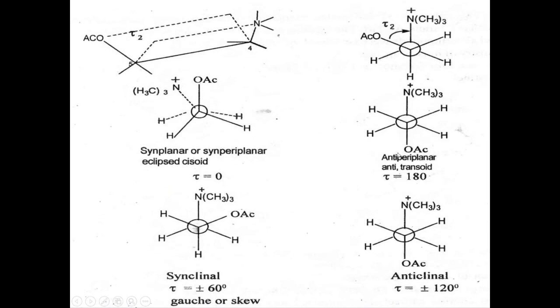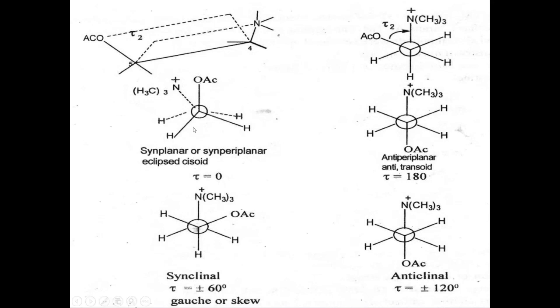What type of terms are these? Syn means same side, anti means opposite side, and planar means on the same plane. So synperiplanar and antiperiplanar. Periplanar means exactly the same plane, and clinal means they are on different planes.